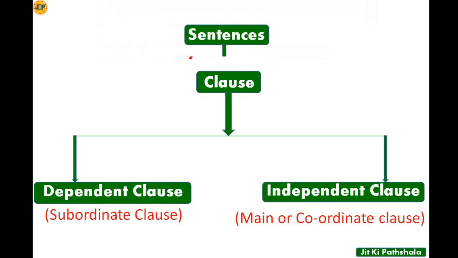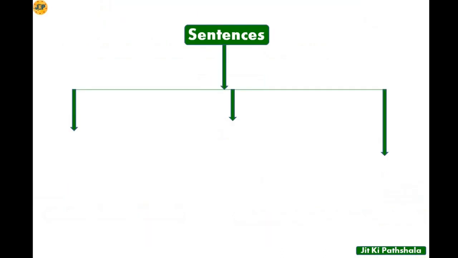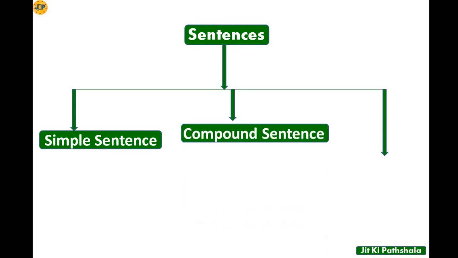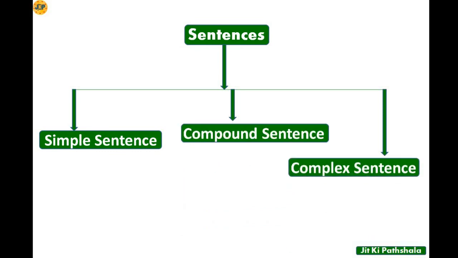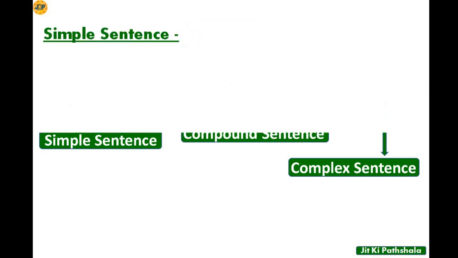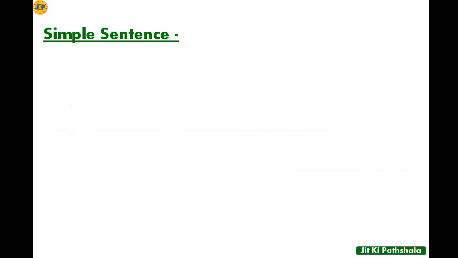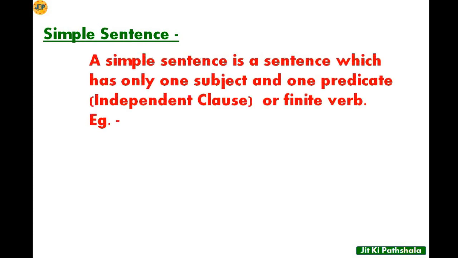Now, sentences are mainly of three types: simple sentence, compound sentence, and complex sentence. So today we will learn the three sentences. So first, simple sentence. A simple sentence is a sentence which has only one subject and one predicate or finite verb. So, in a simple sentence, you will find only one subject and one predicate.